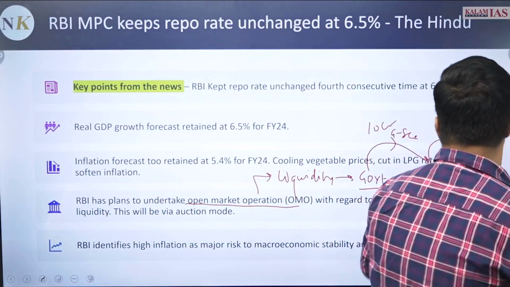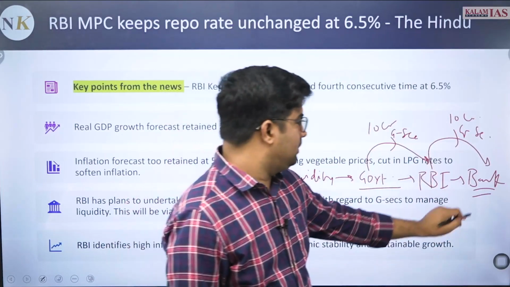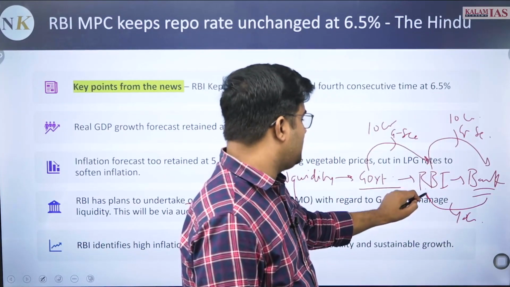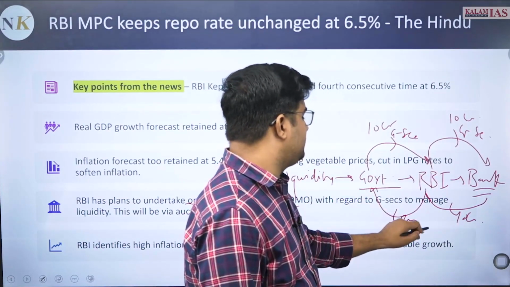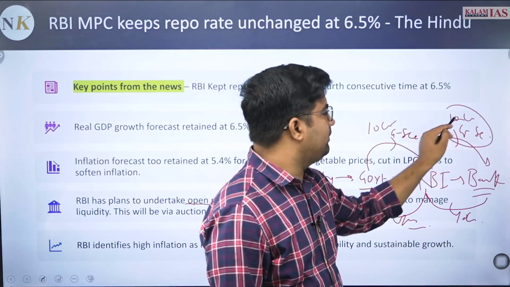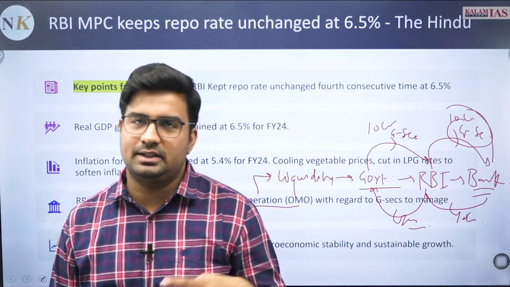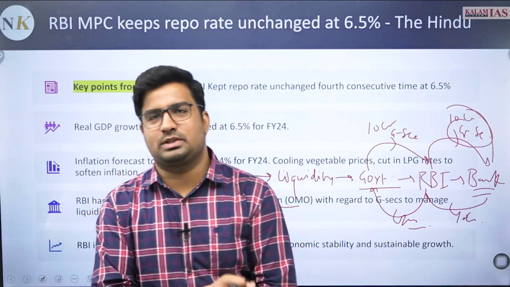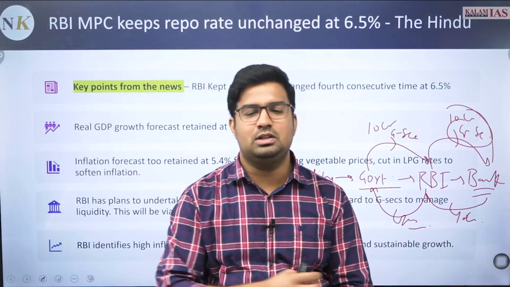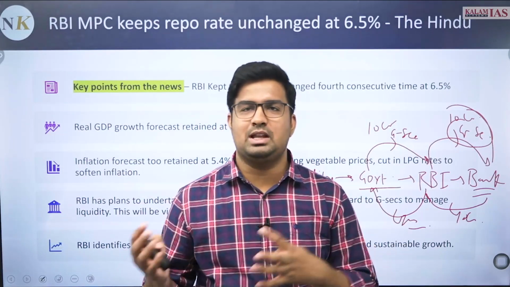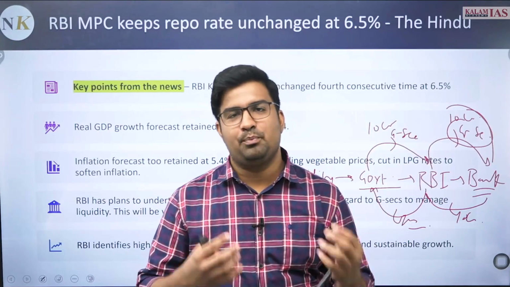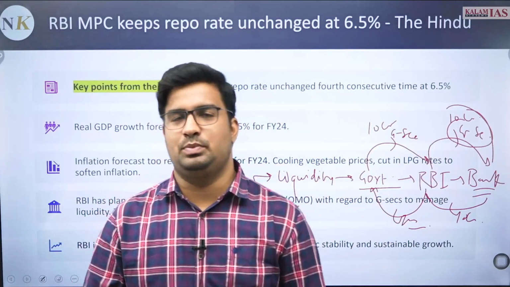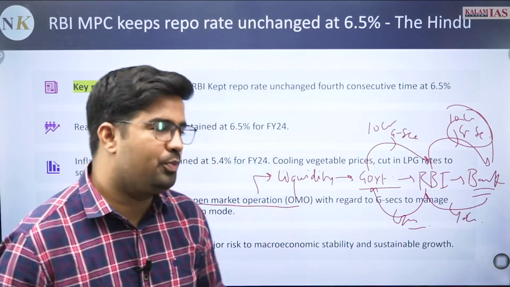So this will be done by auctioning. Bank will give almost 10 crore. Sometimes there is a discount to the RBI, and then RBI will give it to government. So this government security of 10 crore will be held with bank, and the 10 crore will be given to government, so that the liquidity management for the government can be made possible. So open market operation is for the prospect of buying and selling the government securities by RBI for the government's purpose to an extent. So that is open market operation.